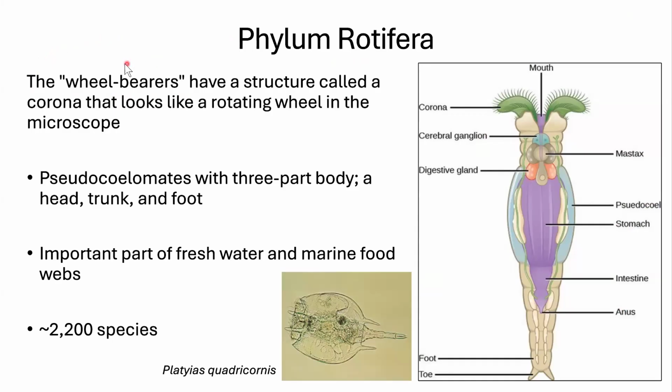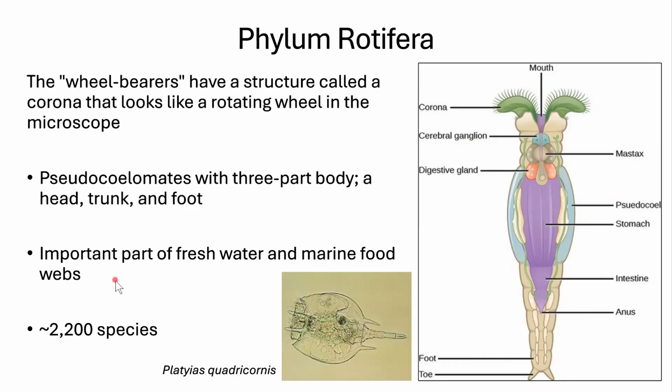We also have phylum Rotifera in this superphylum. Rotifers are called the wheel bearers because they have a structure called a corona. Here in this body plan diagram, we have a corona up here in green. These little cilia on the top of it rotate, so it looks like a turning wheel, and that helps it create a vortex in the water, and it sucks water into its body, and that's where it digests it in its stomach. Here we start to see that there is a division between the body parts. We have a head, so cephalization, a trunk that contains that little stomach, and a foot that holds it in place, or the foot will have a little tail and it can be free swimming.